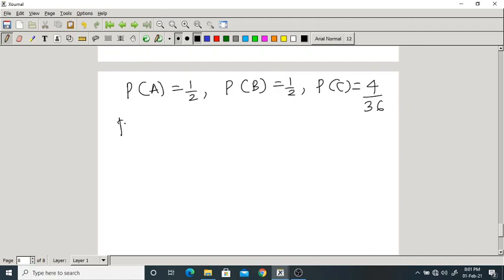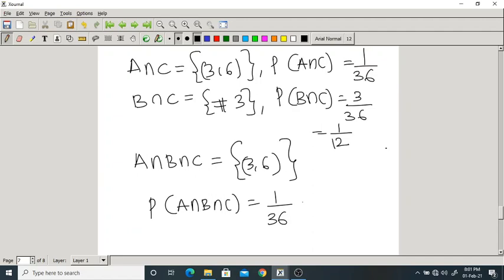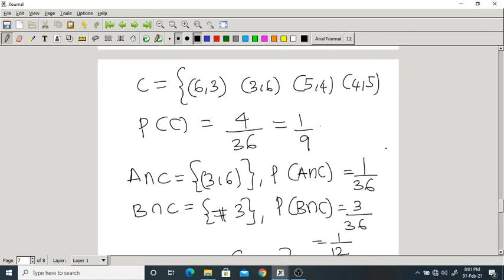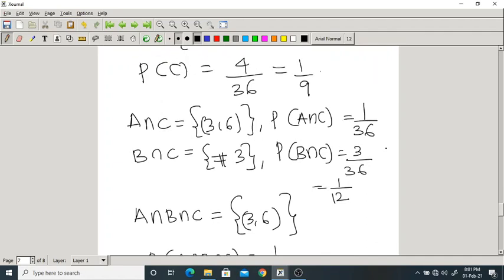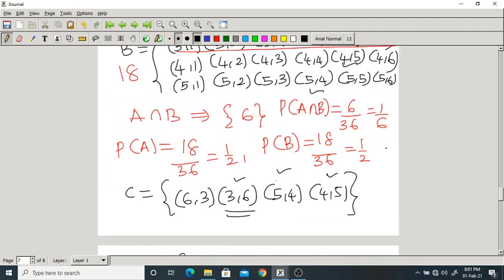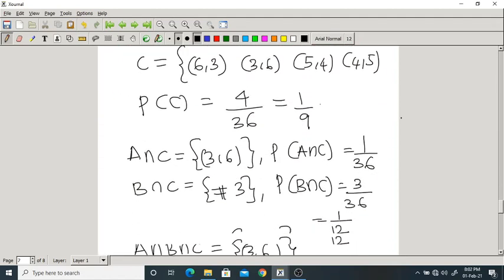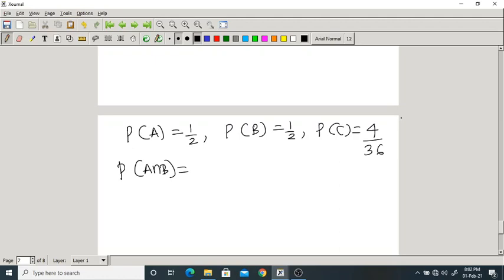Probability of A intersection B, how much did you get? 1 by 6.